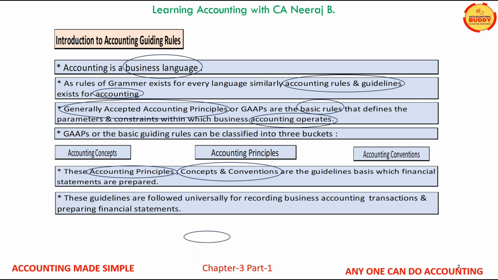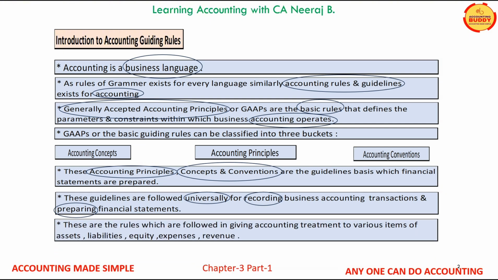These guidelines are universally followed for recording business transactions and preparing financial statements. These rules are followed in giving accounting treatment to various items of assets, liabilities, equity, expenses, and revenue of the business. We will discuss accounting concepts, principles, and conventions in detail in our next slides.